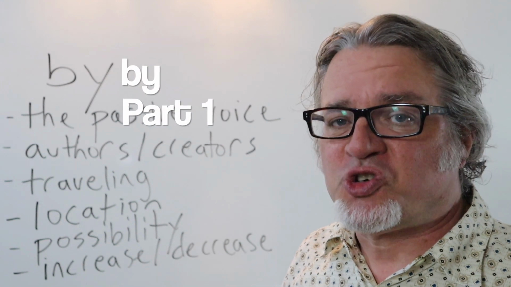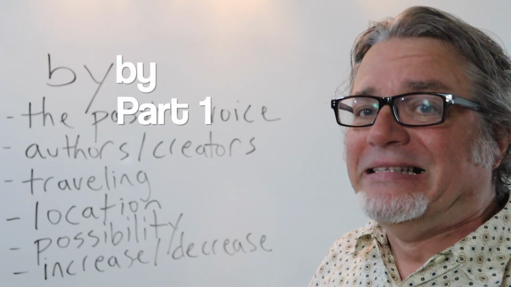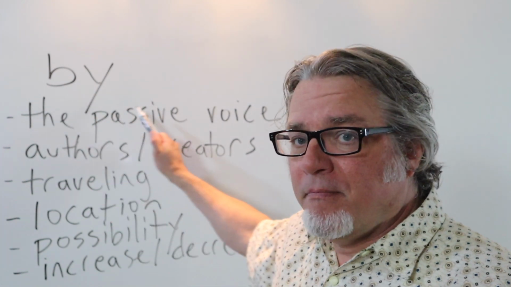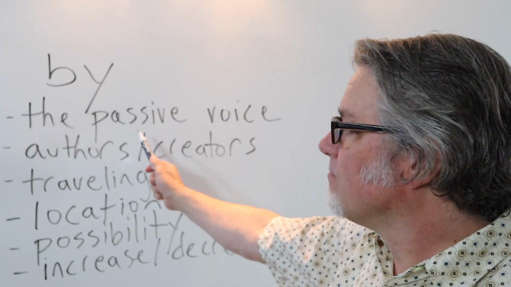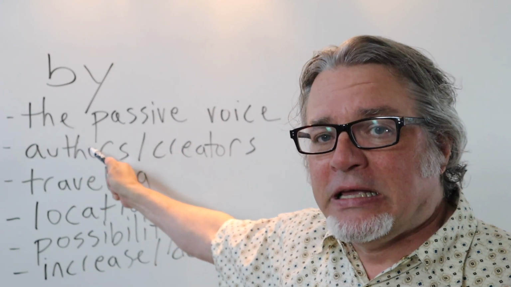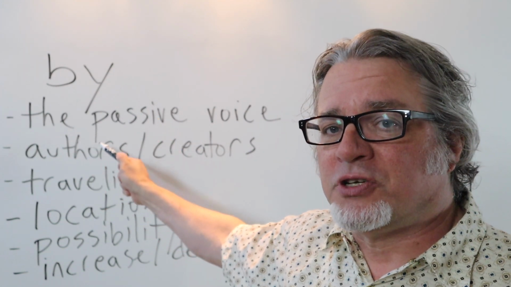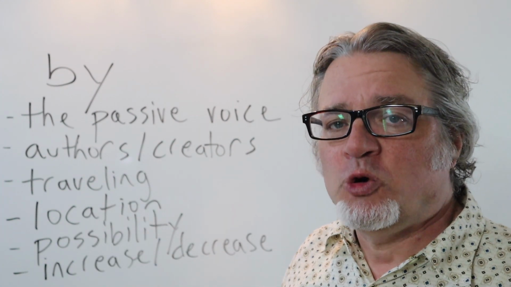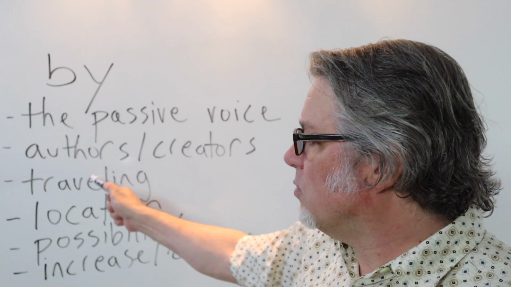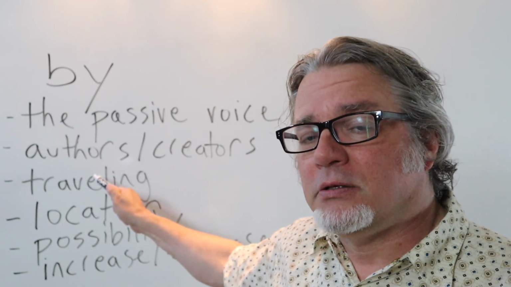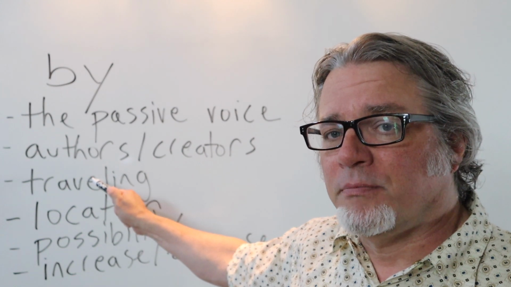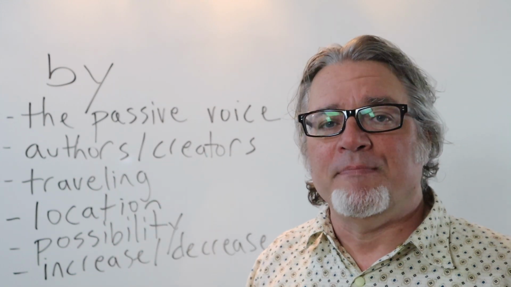You can use the preposition by for many different reasons. You can use it when forming the passive voice, when mentioning an author, such as a poet or a musician or a group. We use by when talking about the method of travel, by car, by plane, by boat.